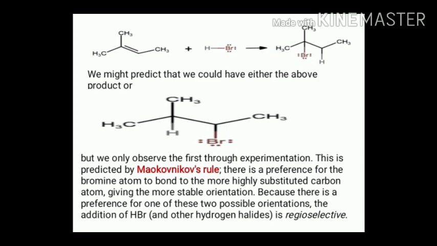But we only observe the first compound through experiment. This is also predicted by Markovnikov's rule, which states the preference for the bromine atom to bond to the more highly substituted carbon atom, giving the more stable orientation. And because there is a preference for one of these two possible orientations, the addition of HBr is regioselective.